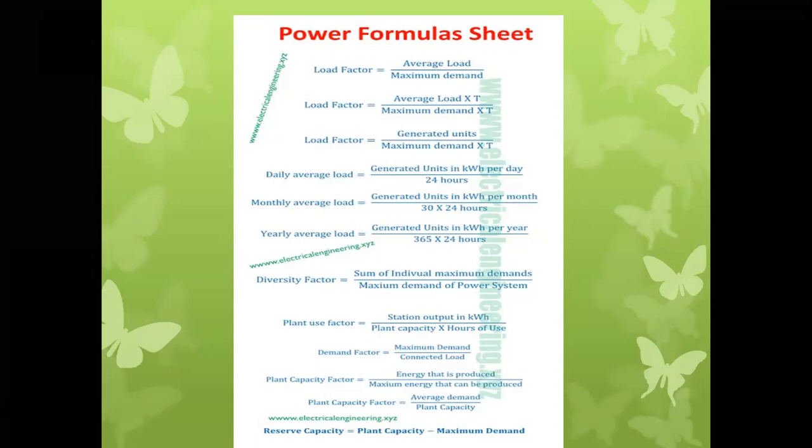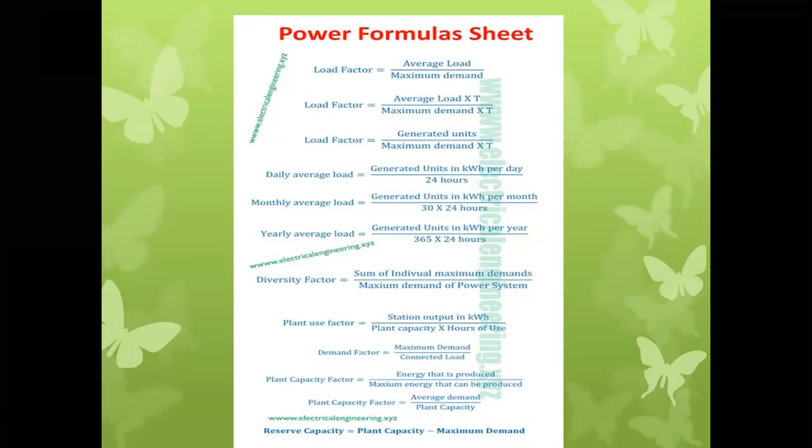If we take the multiplication of these two terms, what does it mean? Load factor of 50% means 0.5 into 80, so we will get near about 40 units generated for the given time period. 40 units, okay.